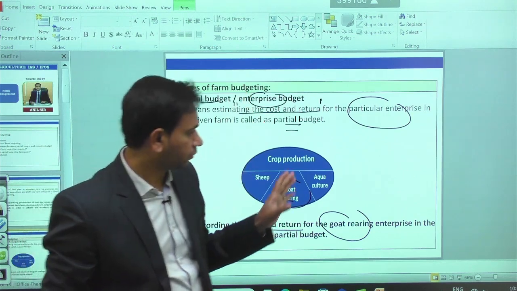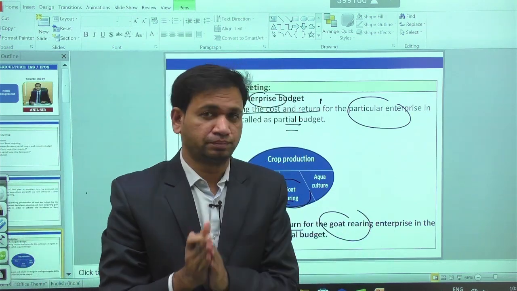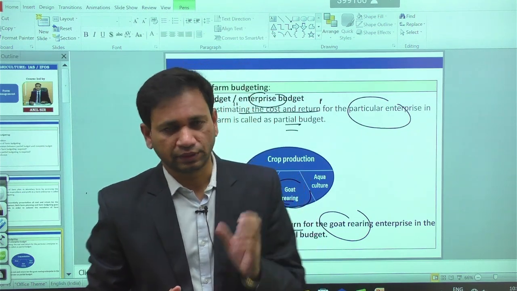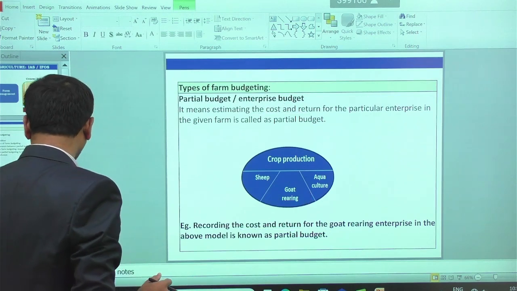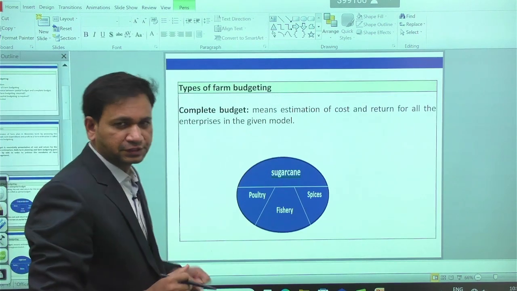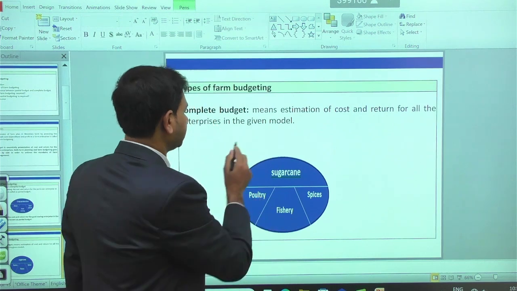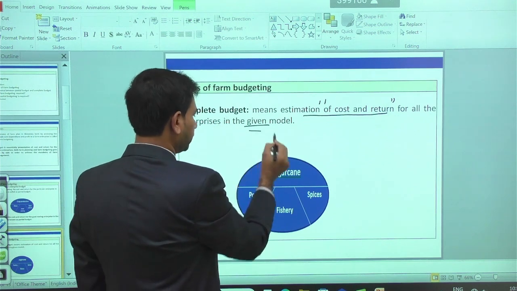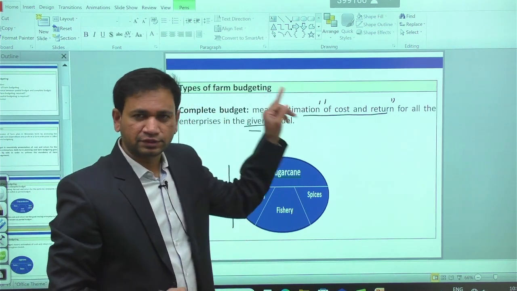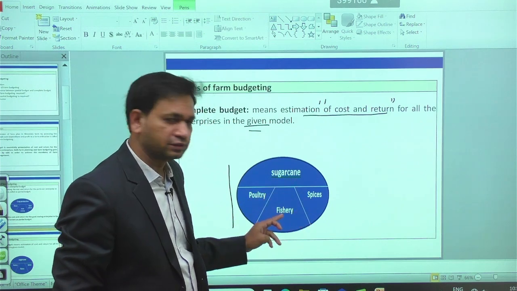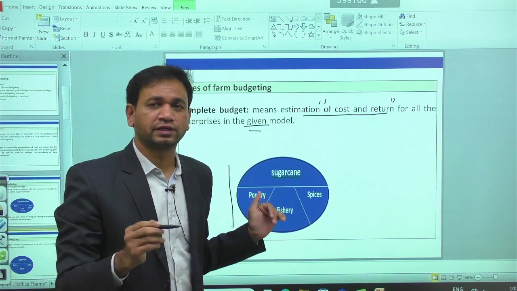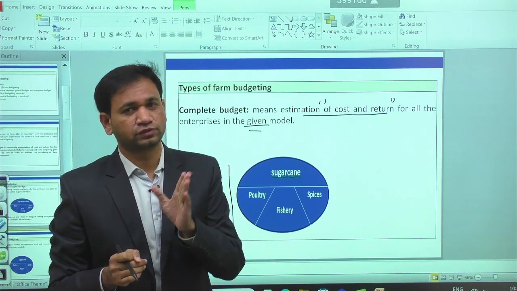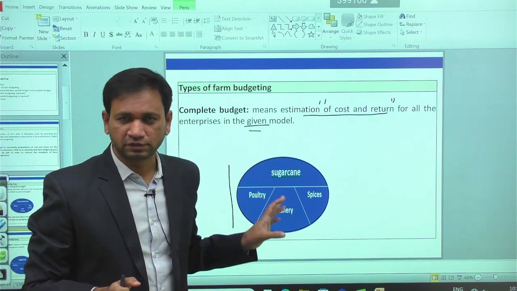Whenever you want to write this, writing diagrams is most important in the UPSC examination. And second, we have the complete budget. In the complete budget, we estimate the cost and return for all the enterprises in the given model. We estimate the cost and return for sugarcane, spices, fishery and poultry enterprises. According to that, we can know which one has more economic feasibility, and that enterprise will be taken for the future seasons. That is the mechanism in this second part.